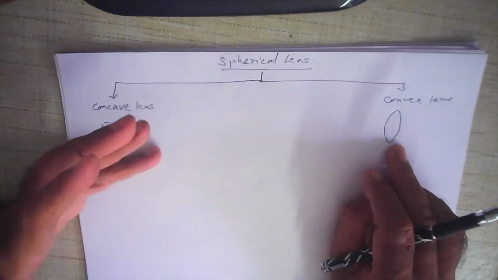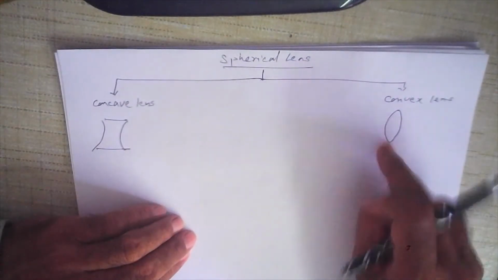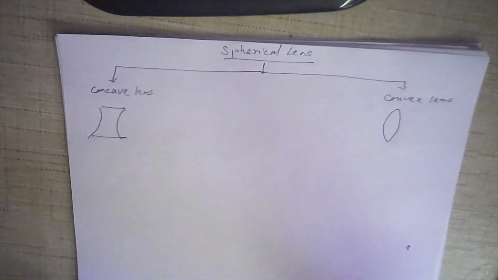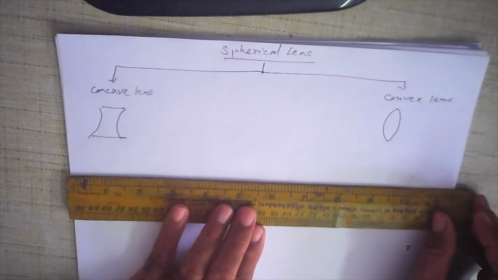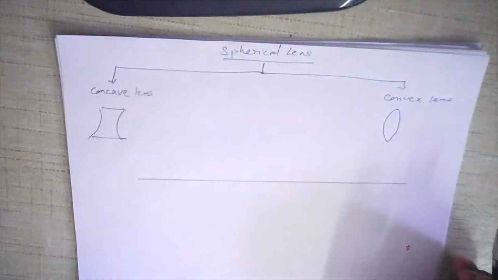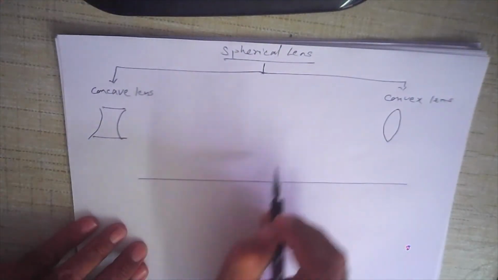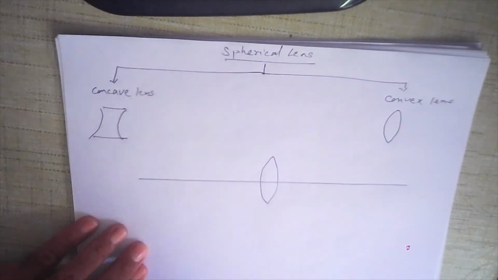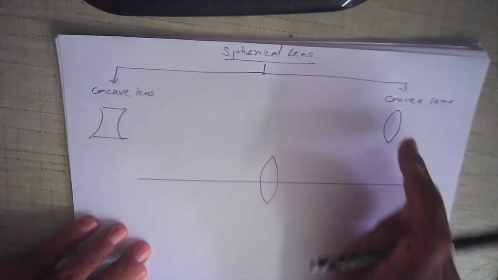They are called spherical mirrors because the sides are spherical and they are made from a sphere. You see, for example, let us just see how to see this. Watch carefully how. Suppose this is your principal axis. Now if I draw a lens like this way, this is a convex lens.